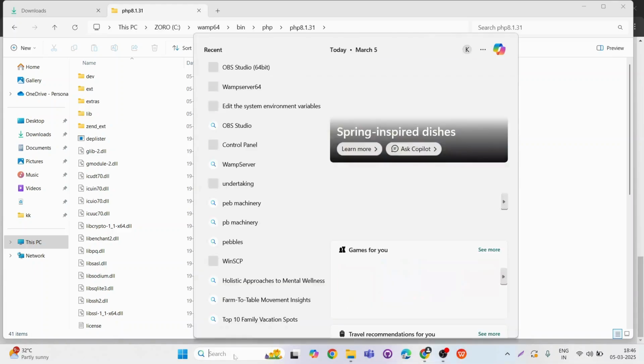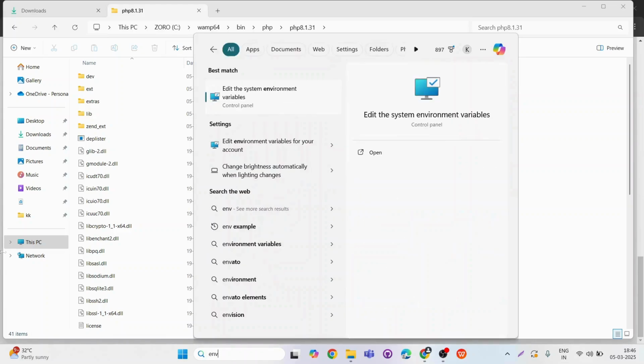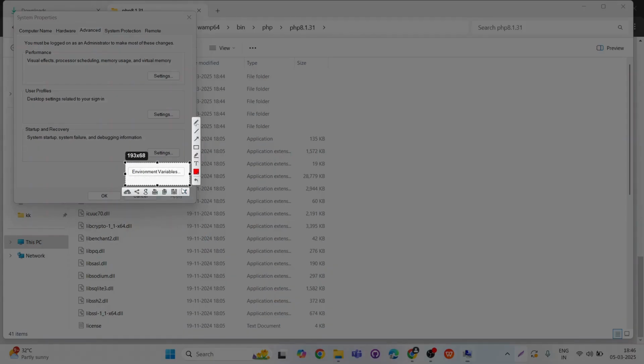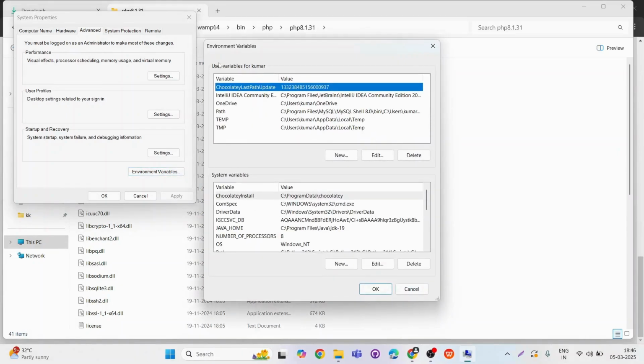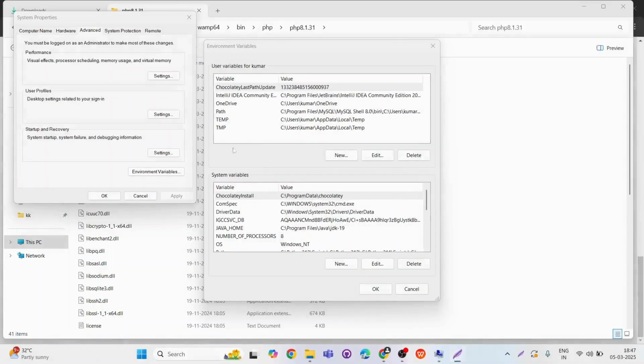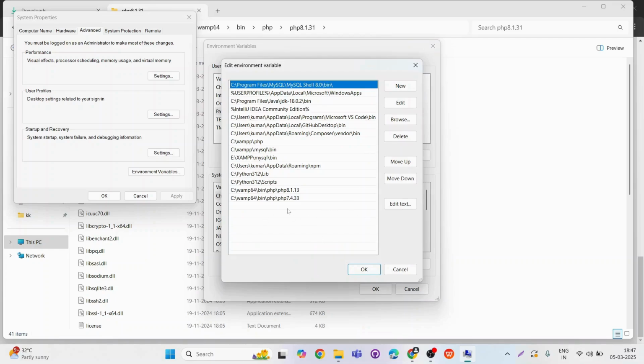Now let's go and search for the environment variables. In that, it will pop up another window. If we want to change the PHP version only for a certain user or for the entire system, we can set it up here. For now, let's go with the user variables. In that select Path, click on Edit, and in the new pop-up window, click on New. In that paste the copied path and click on OK.